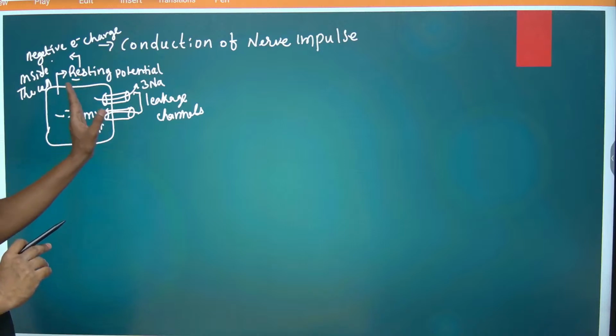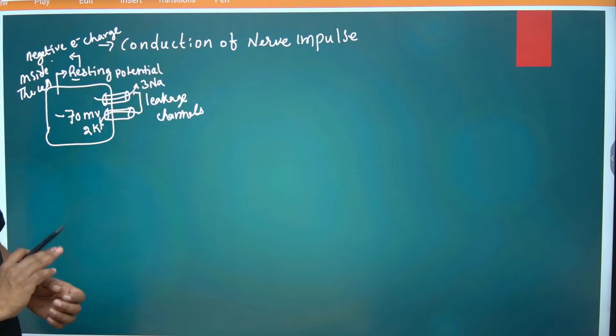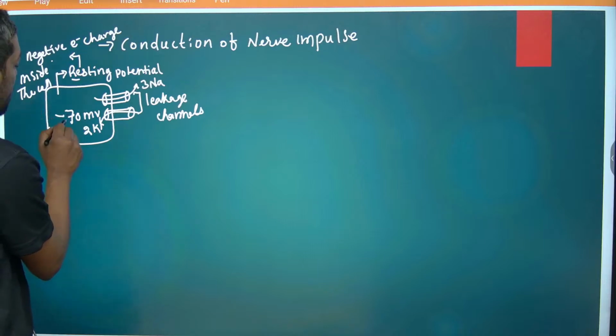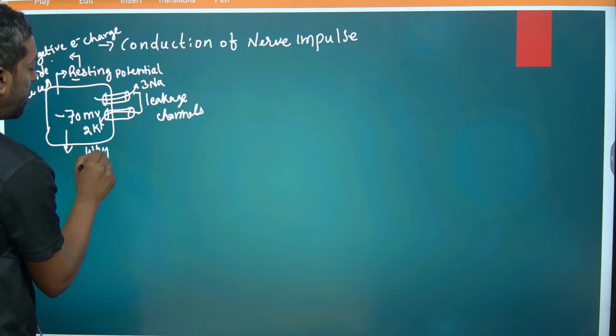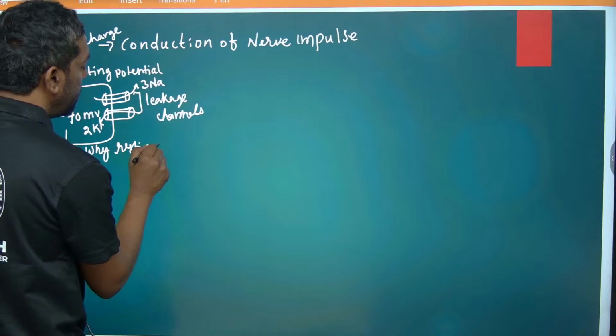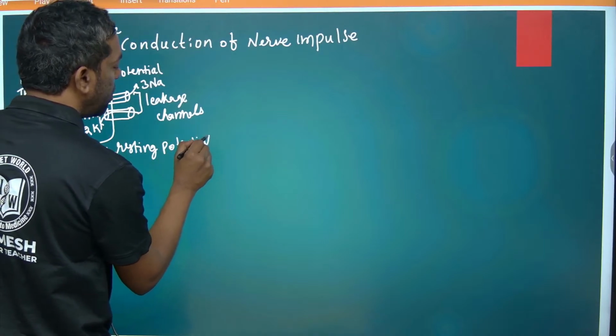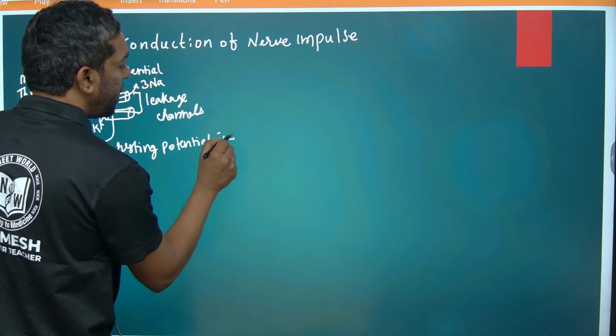In this condition, more positive ions go out. That is one of the reasons why the resting potential is minus 70 mV.